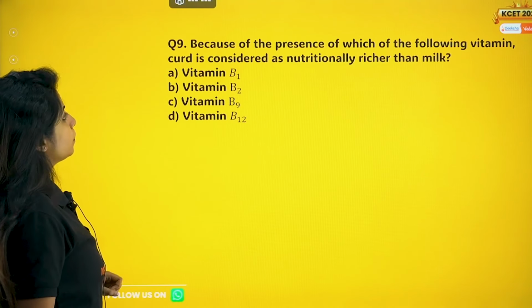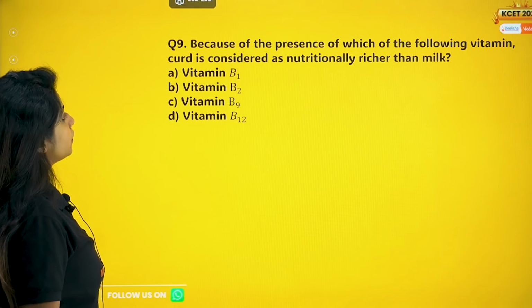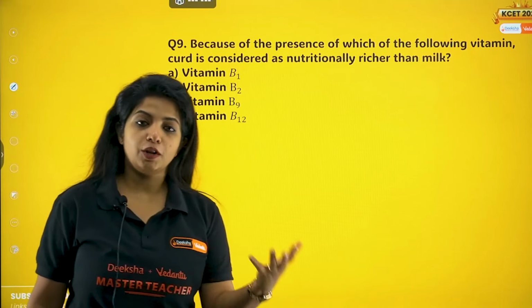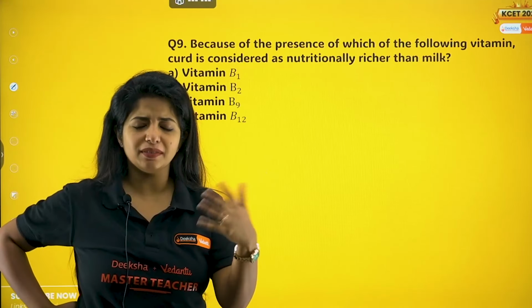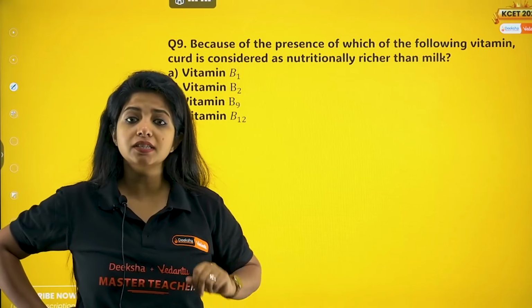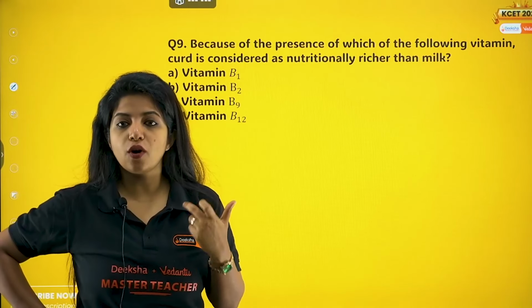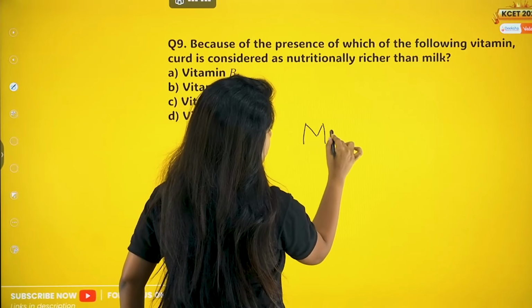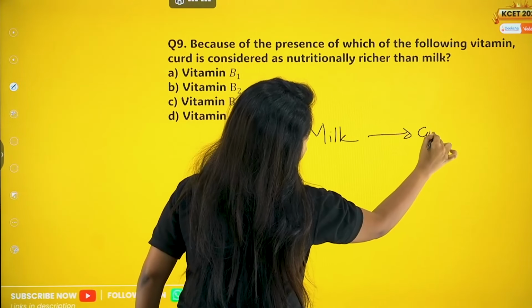Cool, ma'am. So because of the presence of which of the following vitamins is curd considered nutritionally richer than milk? Milk we get, curd we get from milk itself, then why is curd considered a good source of some vitamin, my dear children? Because when milk is converted to curd, it does not happen like that.